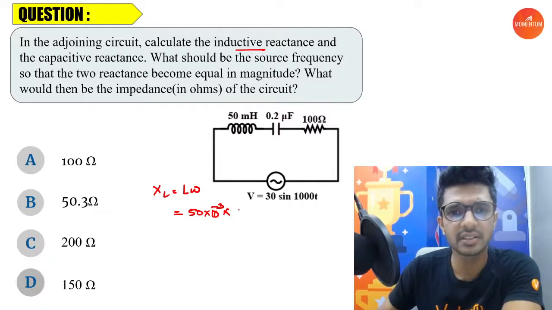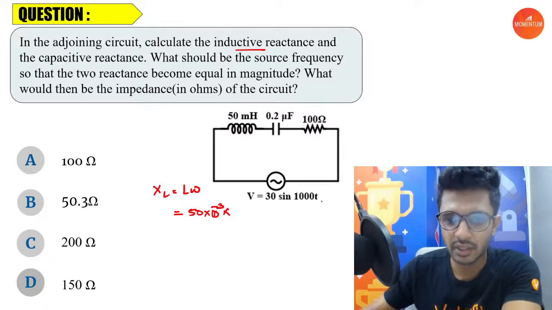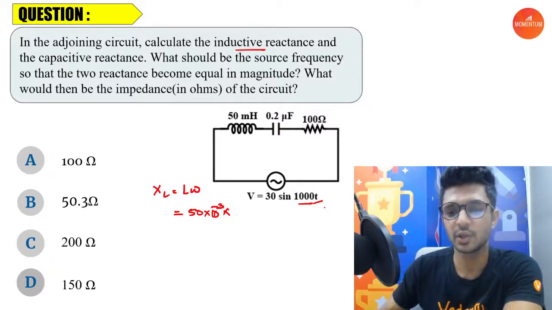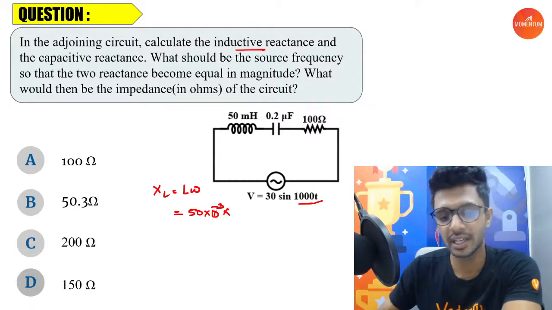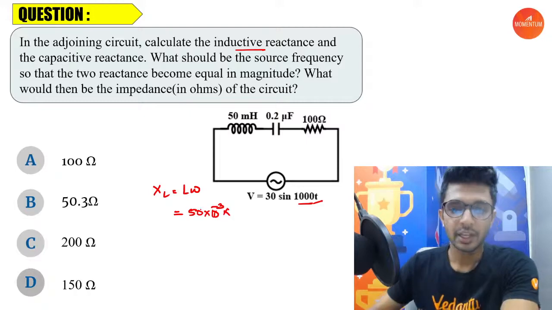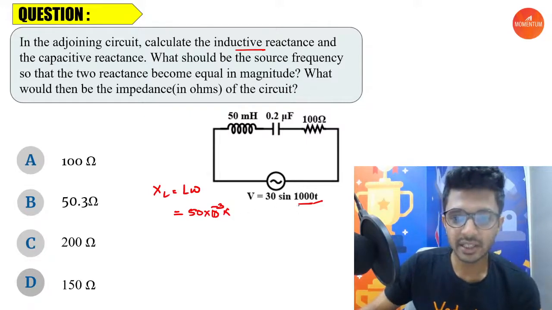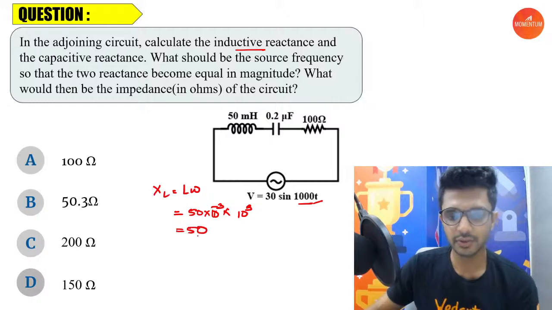Then you can start searching for omega. It's not directly given, but you all know that whatever is the coefficient of time is going to be omega, because sine omega t is how we usually write. So omega value is 1000, or 10 power 3. So you have XL equal to 50.